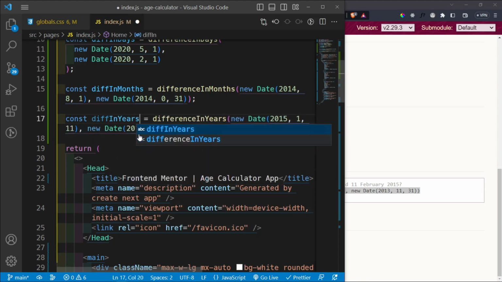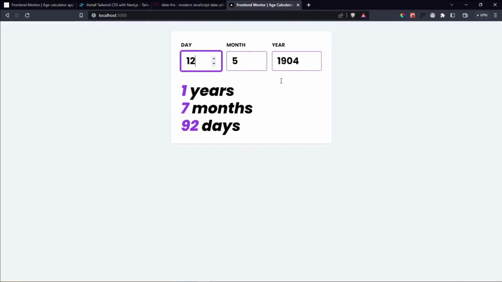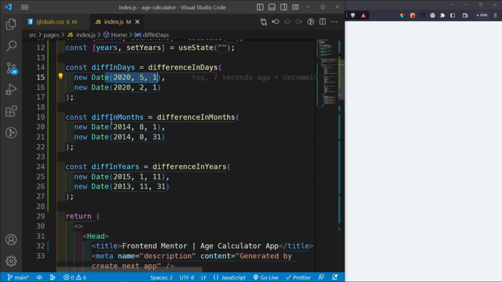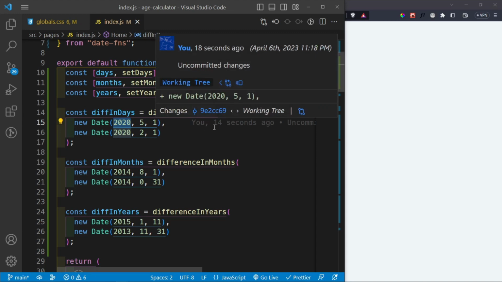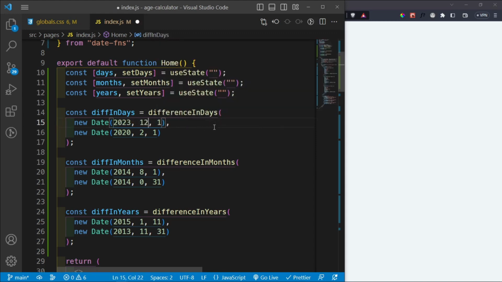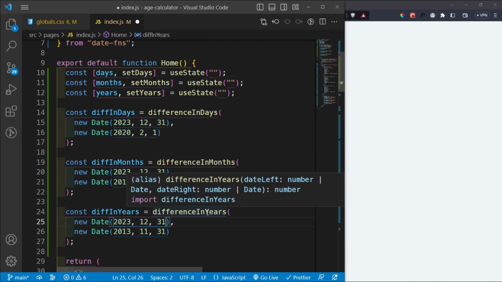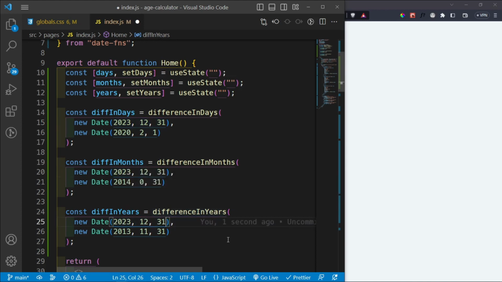Then we change this into diff in years, and when I save this and take a look at our application, you're going to see 1 year 7 months and 92 days, because those are currently the dates that we have passed in inside here. Now obviously we don't want this to be hard coded, so for the later date, I'm going to give it a static date at the end of this year: 2023, the month is 12, so December, and the 31st of December. I'm going to copy this and paste it here as well, because I want to have a fixed time that we can calculate the age with.